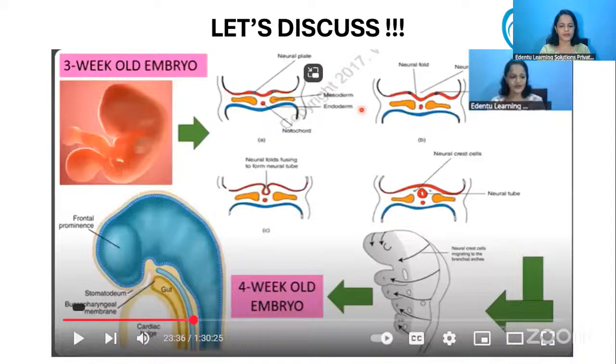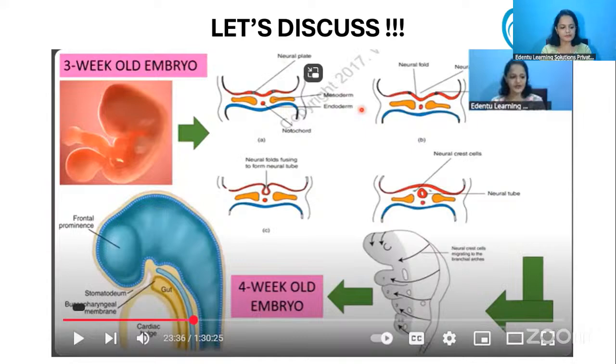As I had mentioned, we had already discussed this in our live classes. Around the 3rd week of embryonic development, 2 membranes start forming, one at the cephalic end and the other at the caudal end. One membrane is the buccopharyngeal or oropharyngeal membrane, and the other is the caudal membrane. Such two membranes are formed by around the third week of embryonic life.